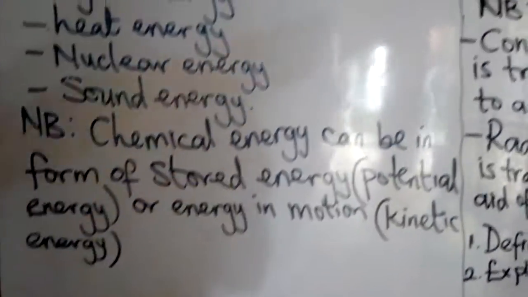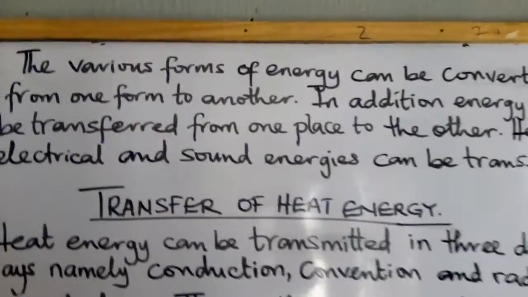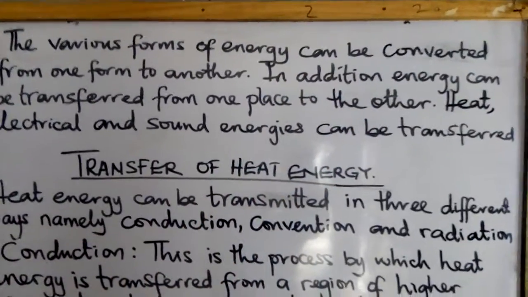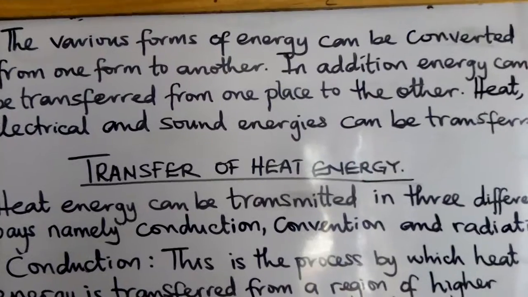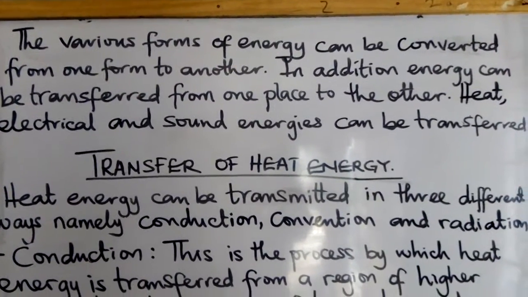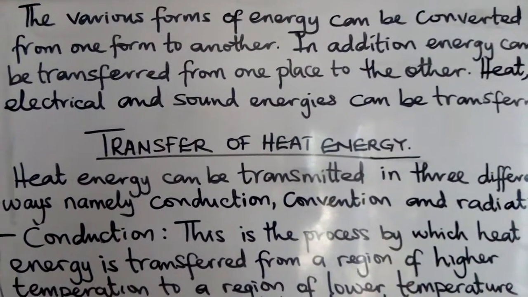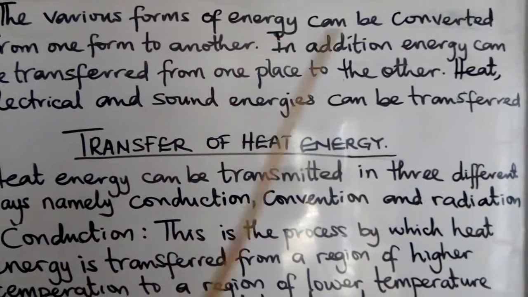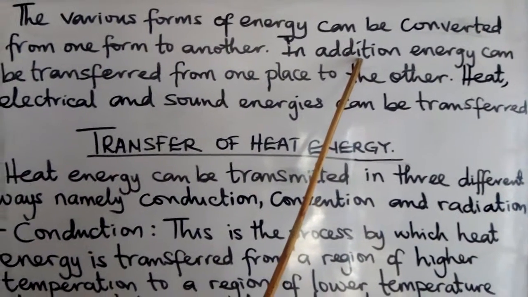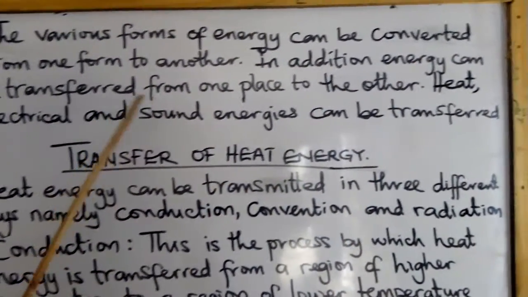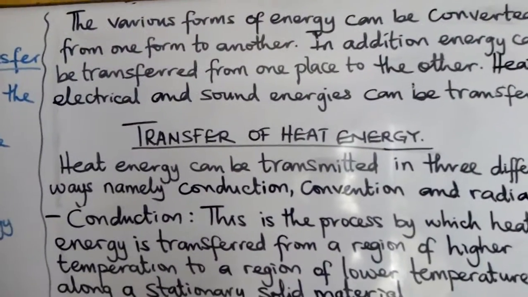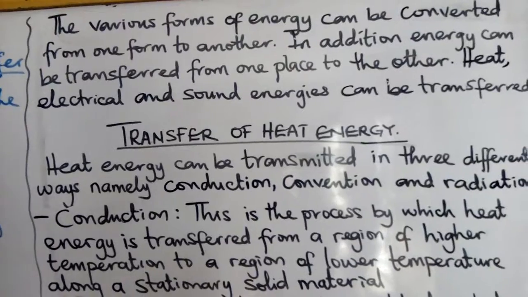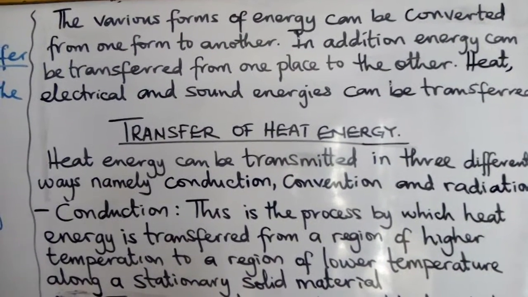Now let us go to how the various forms of energy can be converted from one form to another. In addition, energy can be transferred from one place to another.